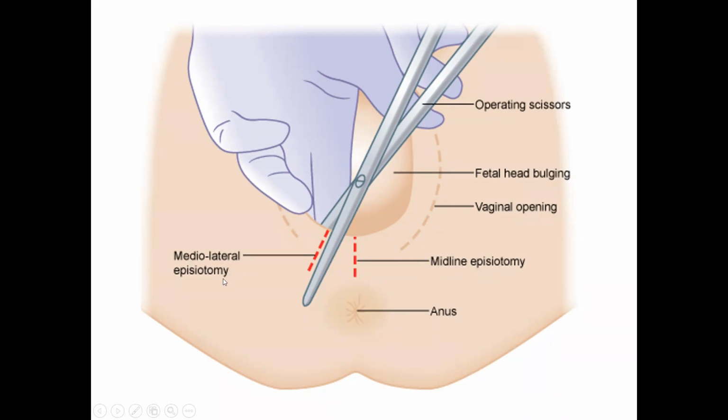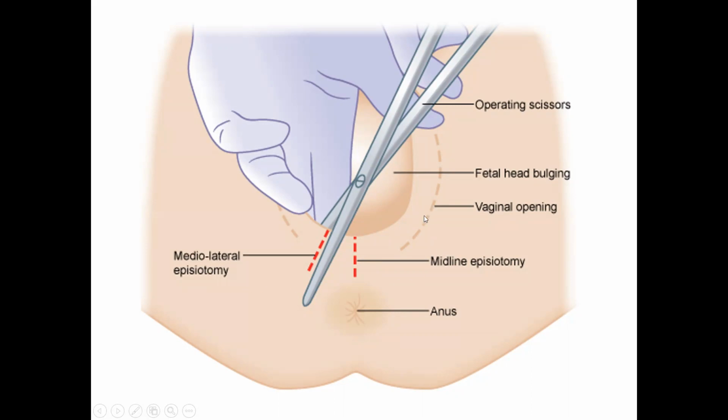So mediolateral episiotomy is often done. This will cause a surgical incision on the posterolateral wall of vagina. It should facilitate the child's head from emerging. This is usually done in the first childbirth, but often repeated in the second childbirth.